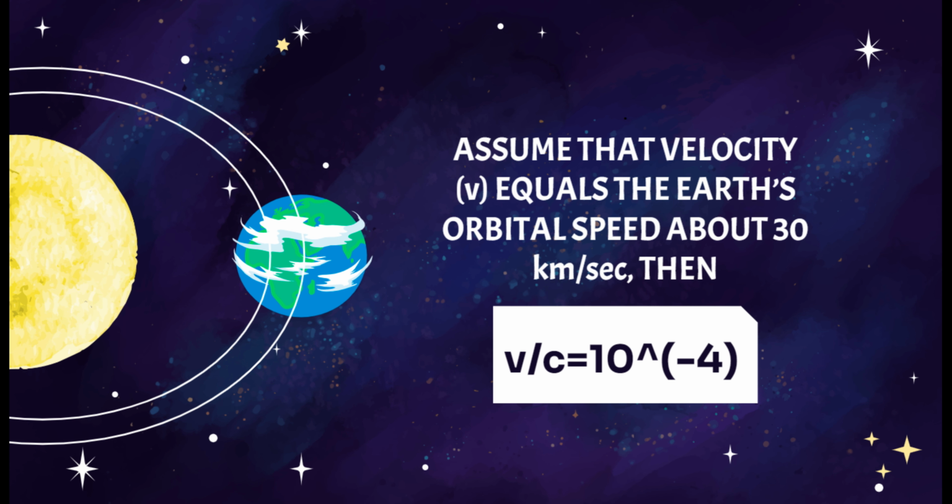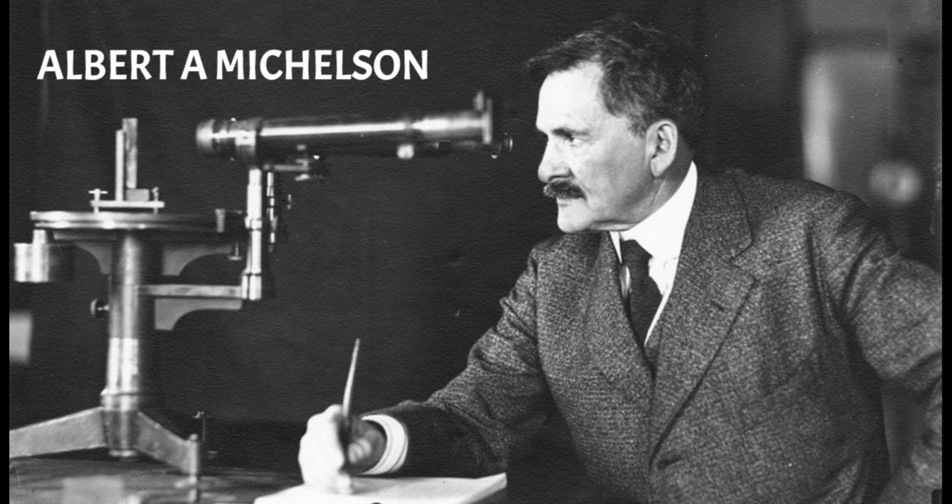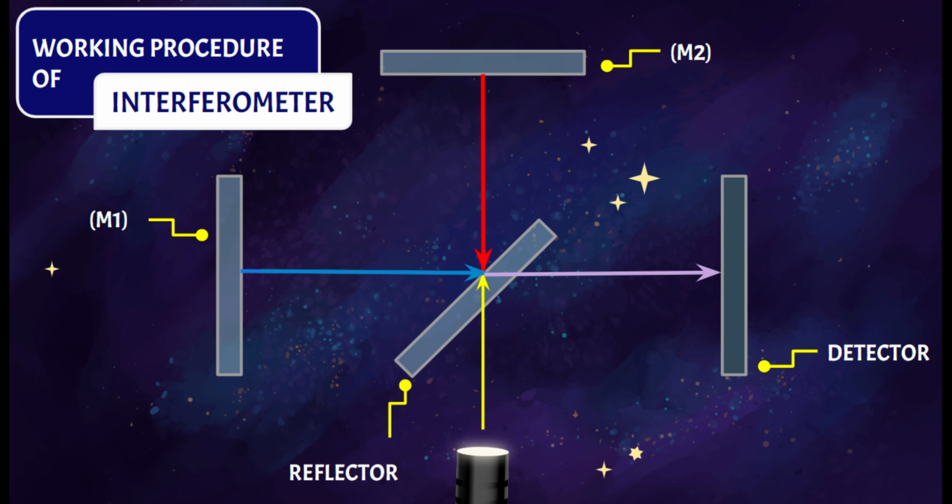An extraordinary level of precision was essential to measure such a small difference. It was Albert A. Michelson who devised the Michelson interferometer. The Michelson interferometer is an apparatus that splits a beam of light into two perpendicular paths, reflects the beam, and then recombines them to create an interference pattern.